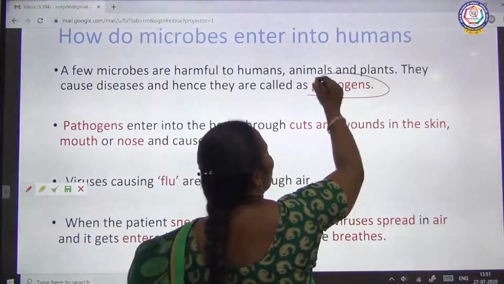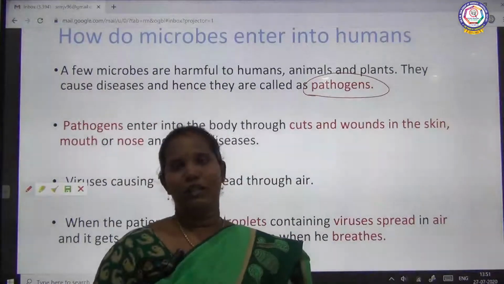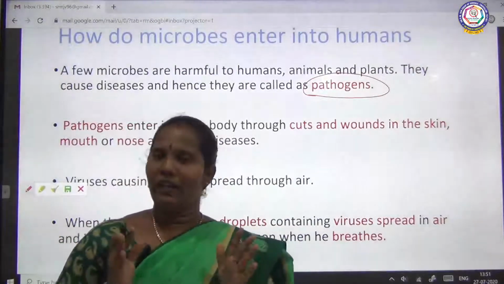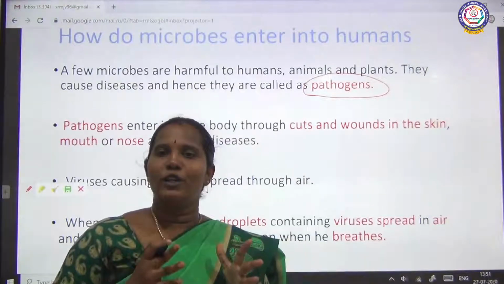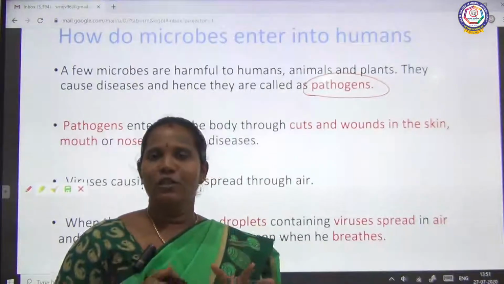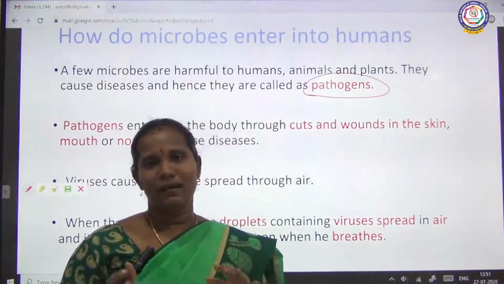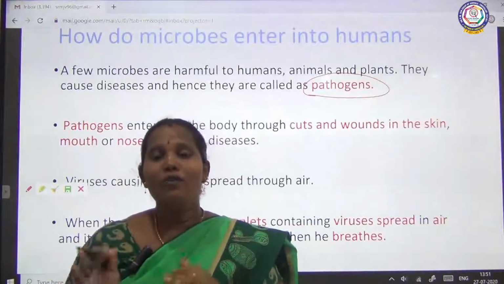First we have to know about pathogens. What is meant by pathogens? Do you know that, children? Last session we saw the uses of microbes. Microbes are used in many ways for human beings. Isn't it? Not only human beings, in animals and in our plants also. But in the same way, they have harmful effects.